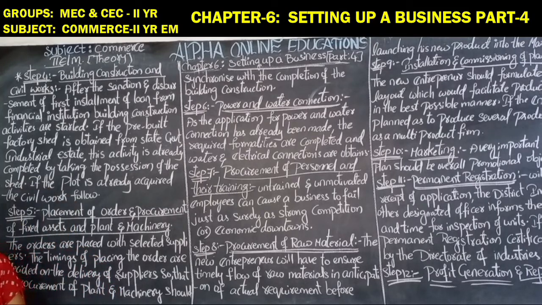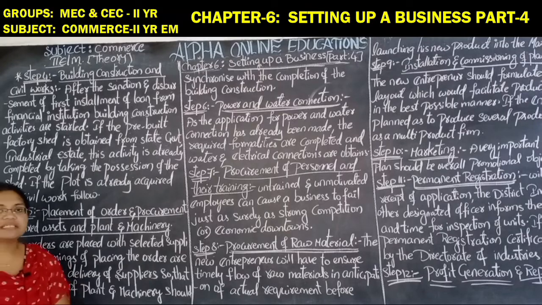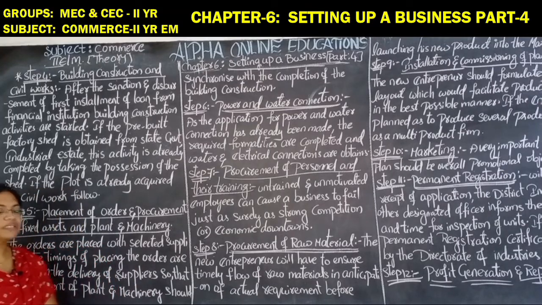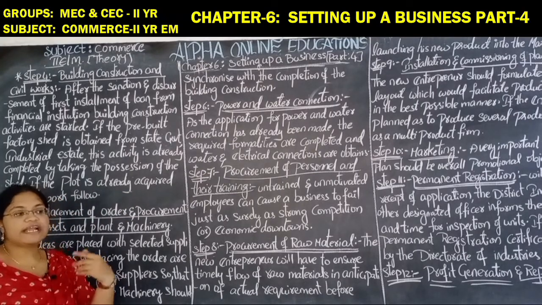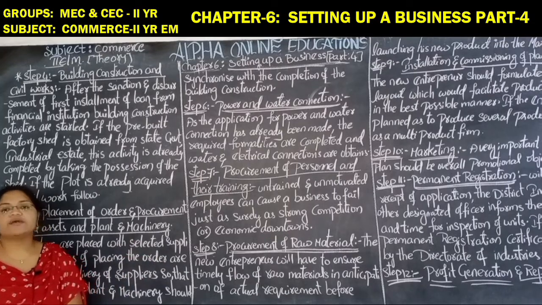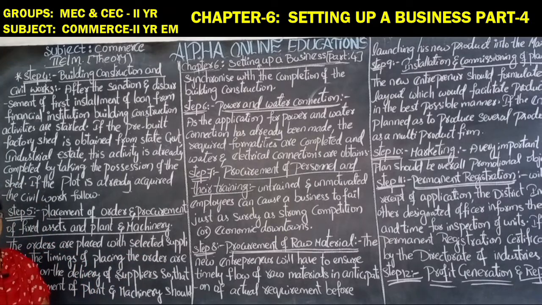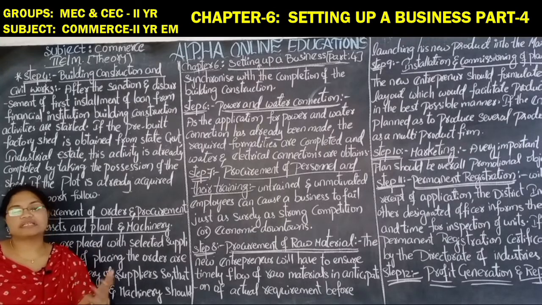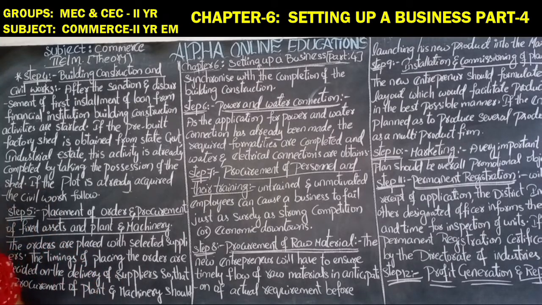If you don't have that facility and you have purchased the land, in such a case you have to go for the construction task. If the plot is already acquired, the civil work follows. Before getting the shed, if you have only taken some land for construction purposes, then you can follow the civil work. No need to go for such types of industrial sheds.